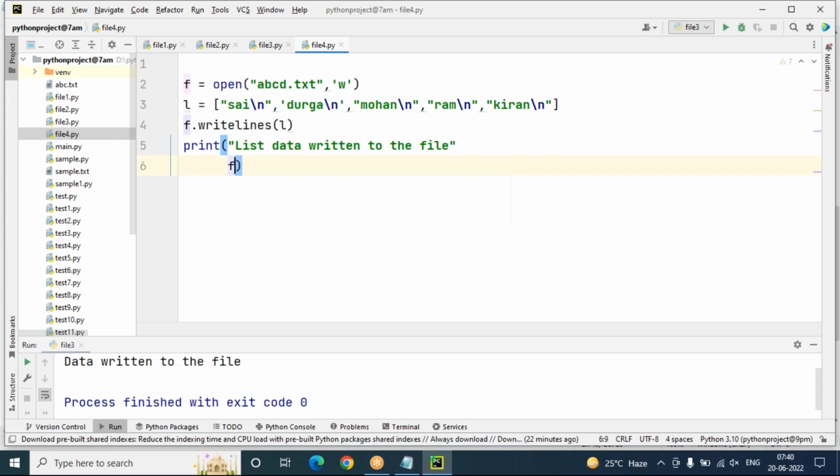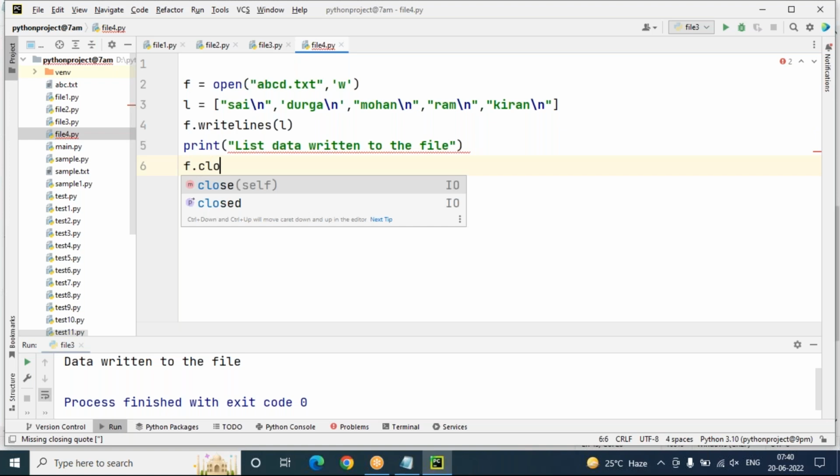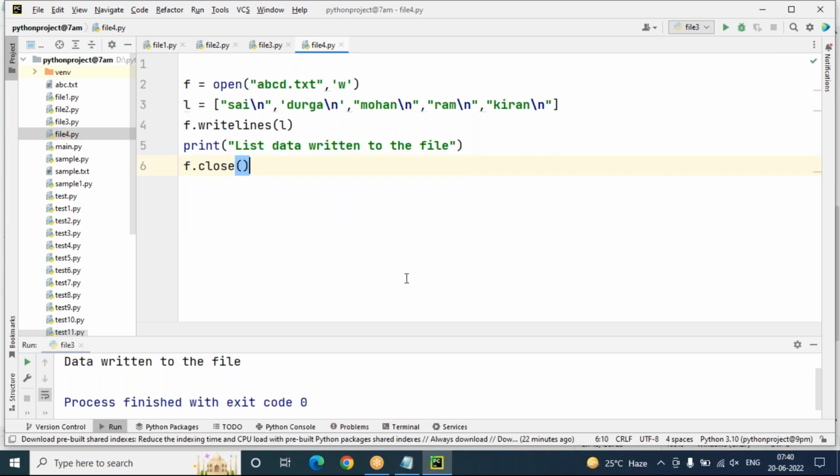After that, f dot close. So f is a file object, open is a built-in method, abcd.txt is a file name, w is a mode, and L is my list. In this list, 5 values are there. All these 5 values will be stored into the file.